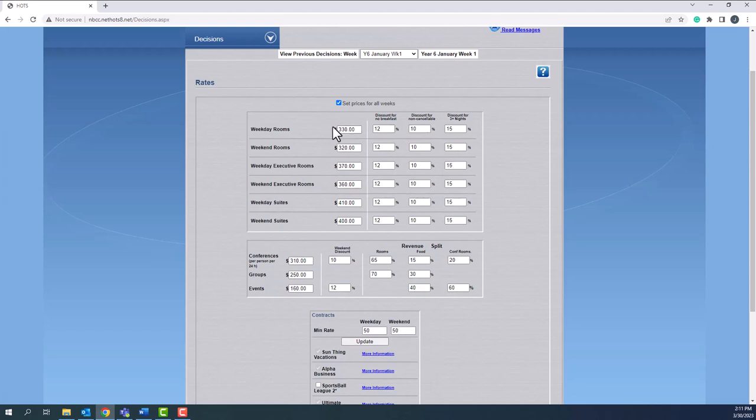Now, the rates here are based on the full rate for weekday and weekend rooms, but there are three types of discounts you can offer. Your room rates include breakfast after the stay, so you can offer a discount if they do not get breakfast.